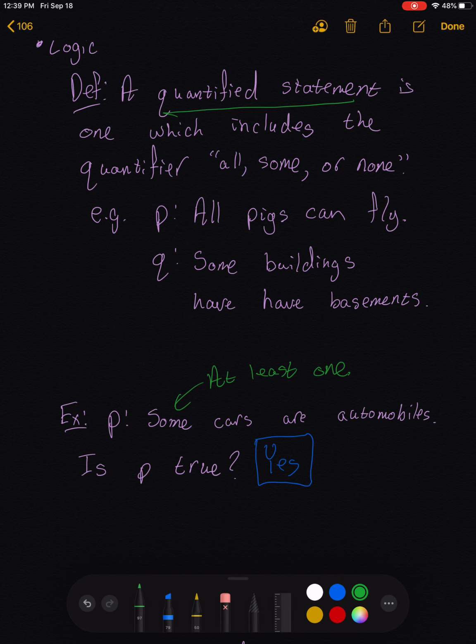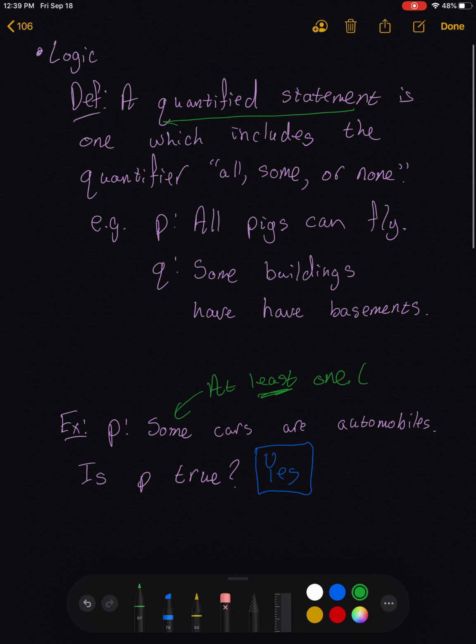So for example, if you could think of a statement that is only true in one case, and you said that it is true sometimes, then that is still true. The issue is when we say some in everyday speech, we tend to think of it as being a plural word. When we say some things are happening, we're referring to multiples. But logically, some means at least one. So it could just mean one. It could also mean all, so possibly all.